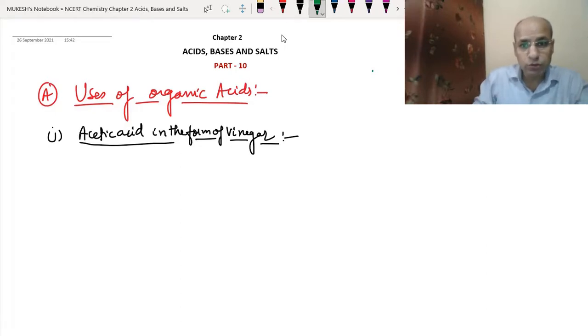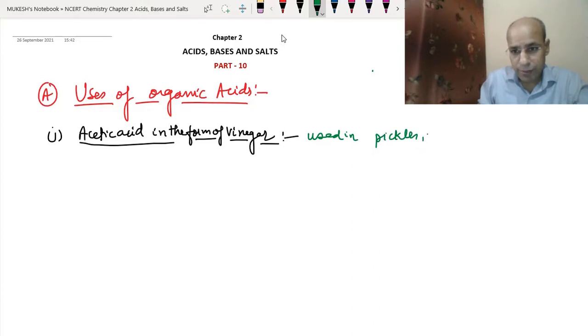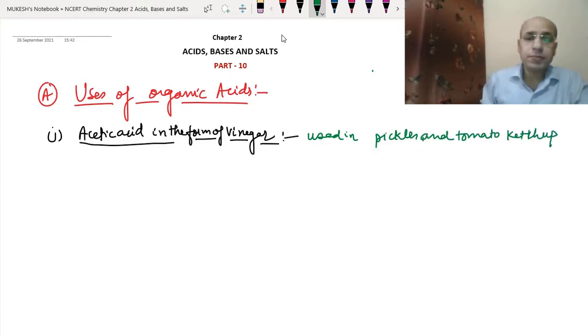So what is the use of it? It is used in pickles and tomato ketchup. Basically it is used as a preservative. It preserves the different food ingredients. The second one, tartaric acid.